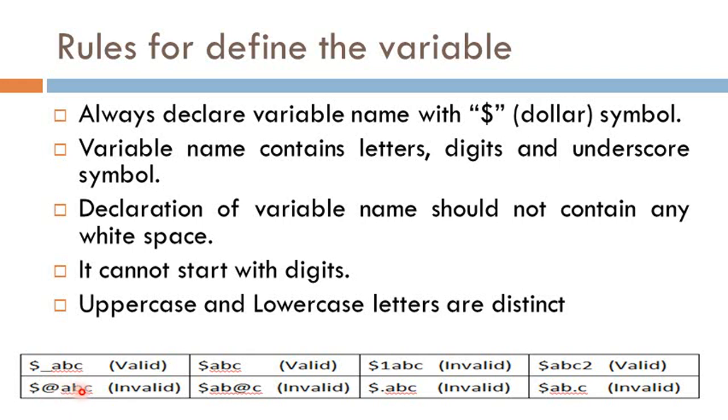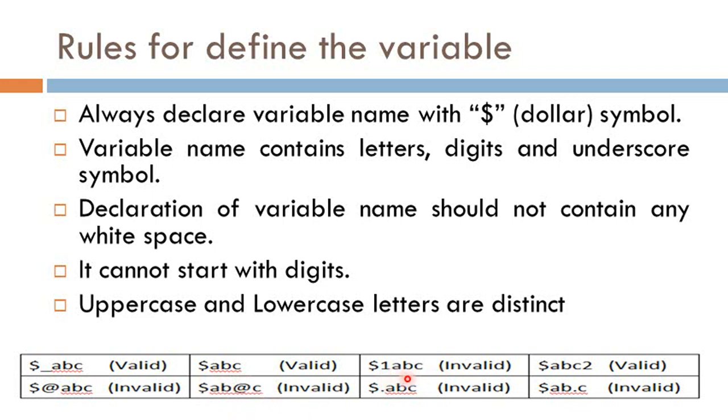A variable name contains only letters, digits and underscore, so this is invalid. Third, $ABC. This is valid because it contains only letters. Fourth example, $AB@C. This is not a valid variable name.